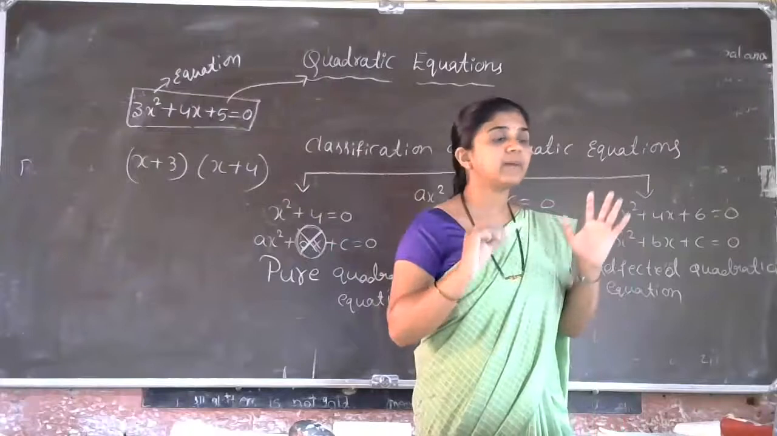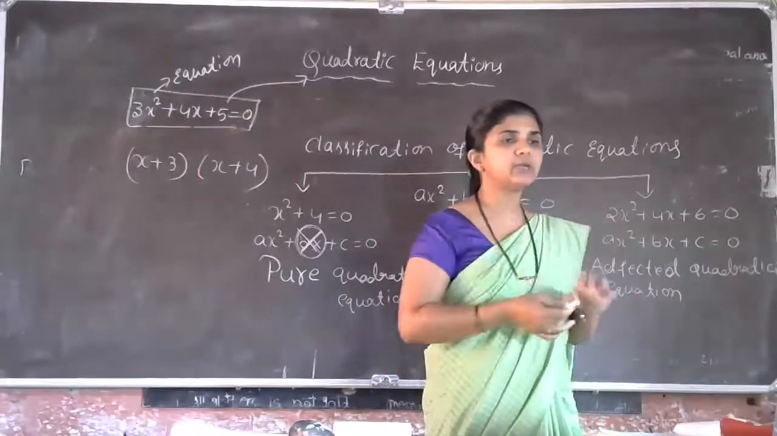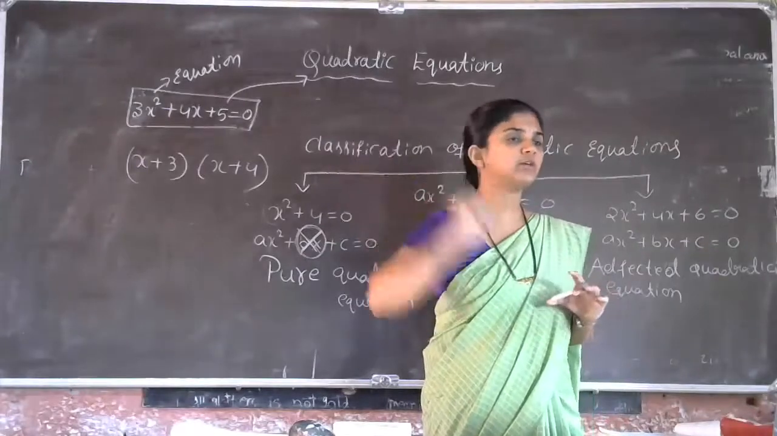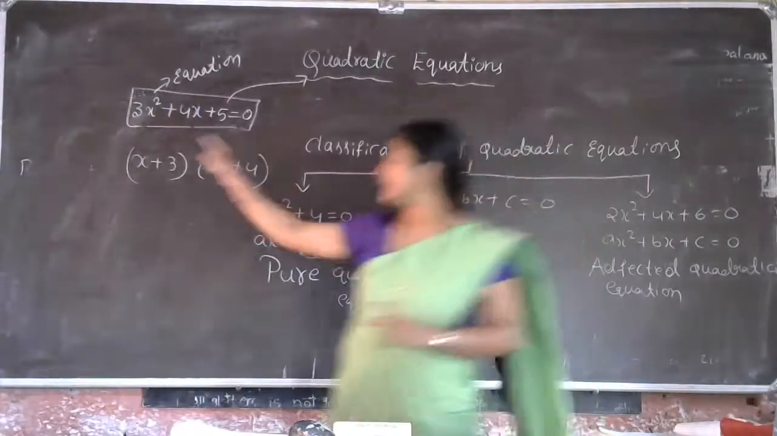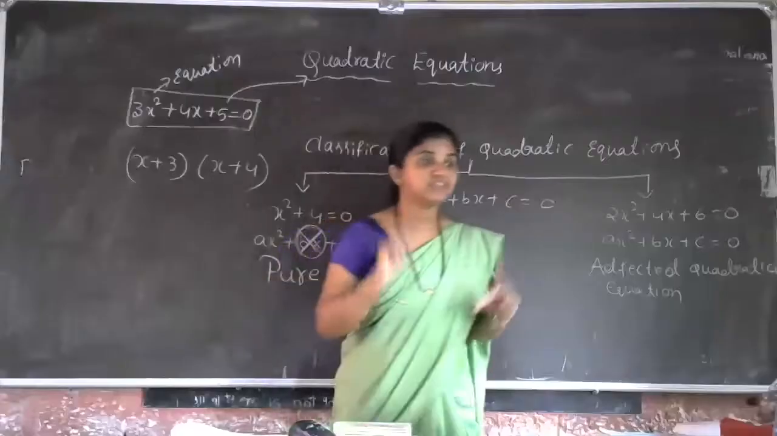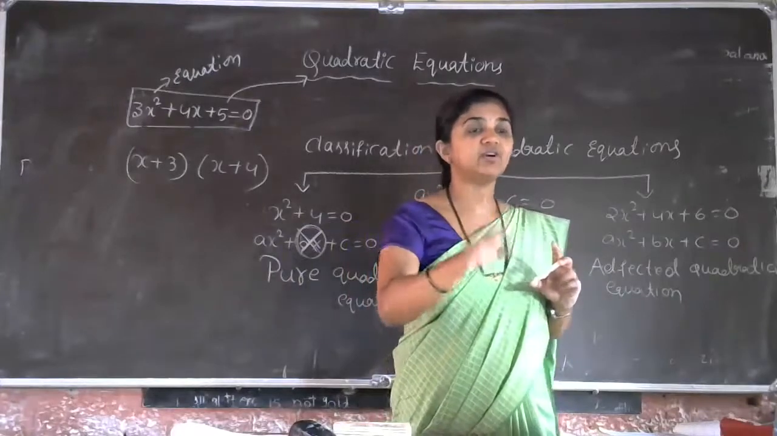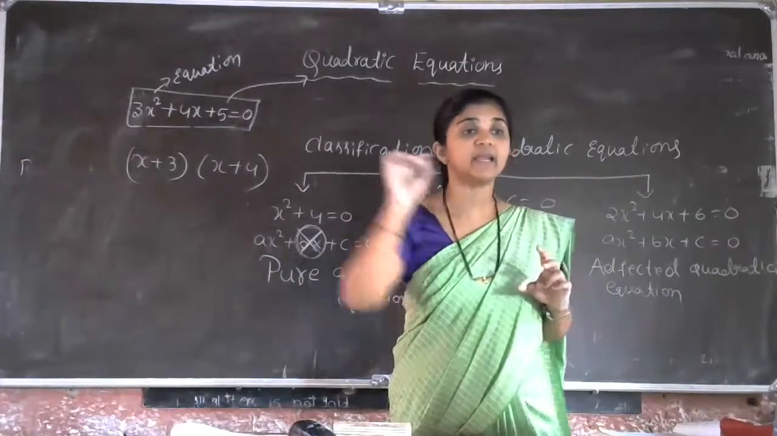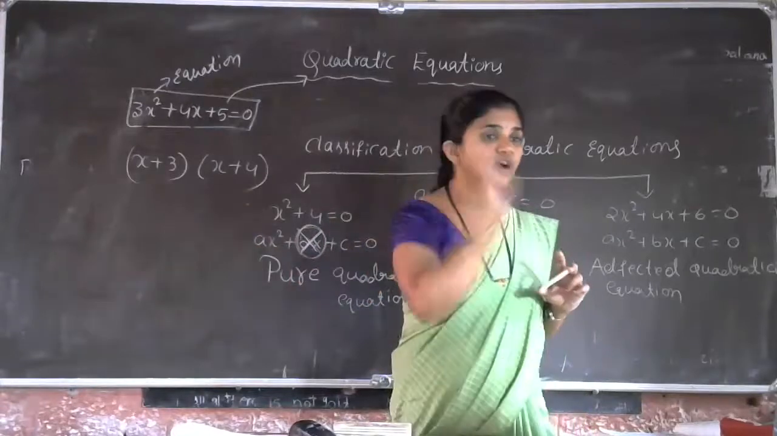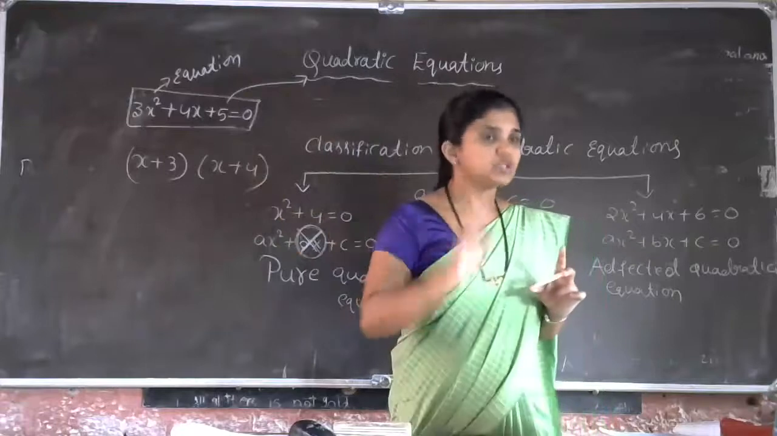Some of you, by looking at the x plus 3 and x plus 4, directly give the answer that no, this is not a quadratic equation, because here variable x is power 1, variable x is power 1. But this is a wrong method. So we cannot give the answer. We cannot give the statement that it's a quadratic equation or it's not a quadratic equation just by looking at the equation.